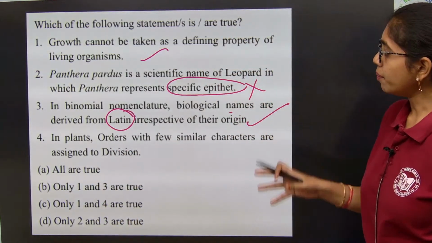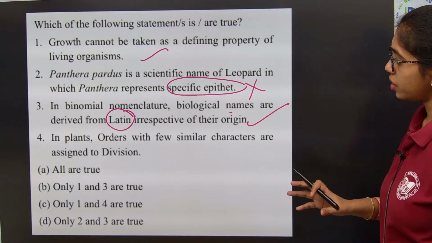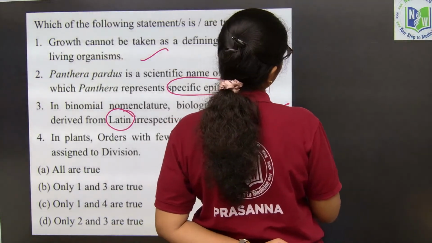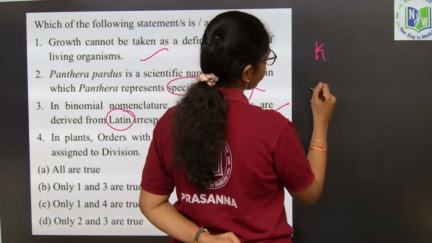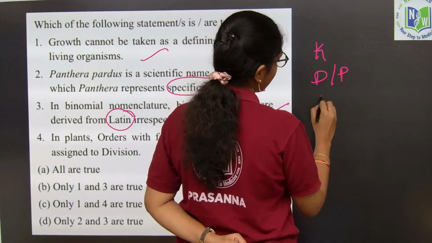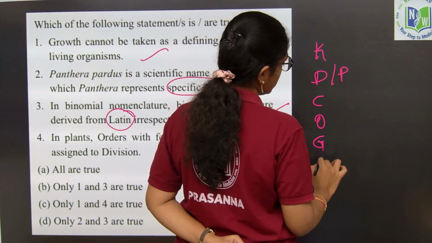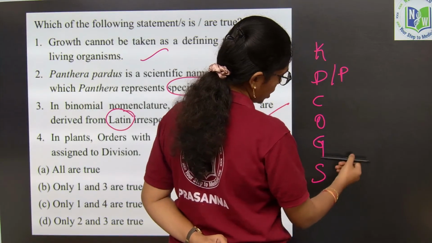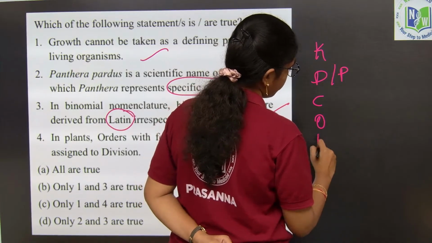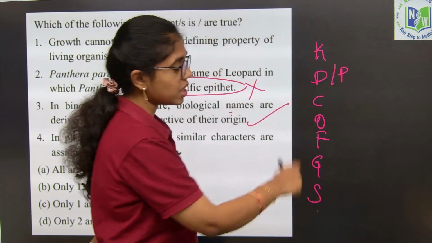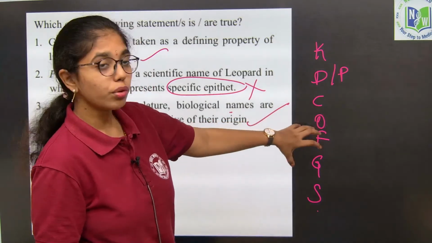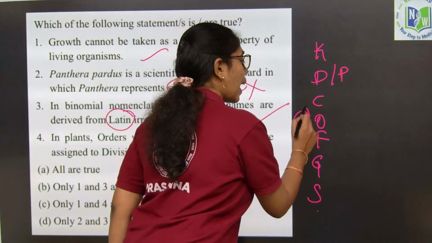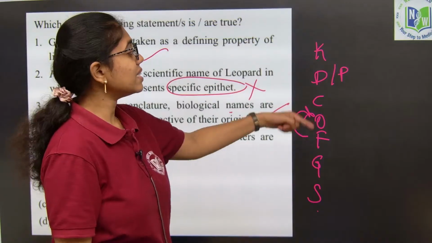And then in plants, orders with few similar characters are assigned to division. Okay. So, once you recall all the 7 obligate taxonomic categories: kingdom, division or phylum, class, order, family, genus, species. These are the 7 obligate categories. So, those few characters which are group of similar characters in families are grouped and they are placed in similar order, not in similar division.